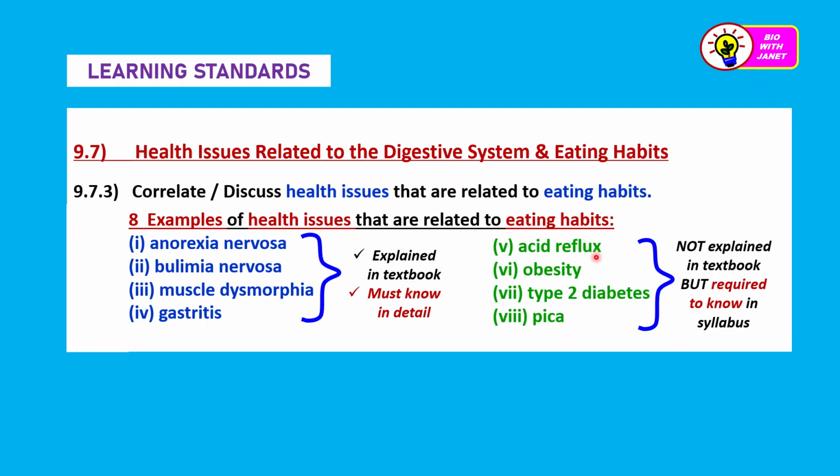However, there are another 4 here: acid reflux, obesity, type 2 diabetes, and PICA. They are not explained in the textbook, but you are required to know them because they are mentioned in the syllabus. All right. So I will explain briefly these 4 health issues after I've explained the first 4. So the first 4 that you must know are mentioned in the textbook. Then with extra time, you can look at the second set of 4 health issues, which is still important and can be tested in SPM.